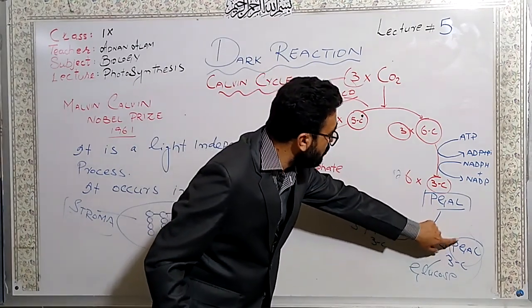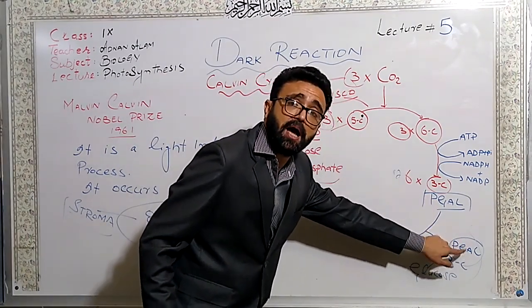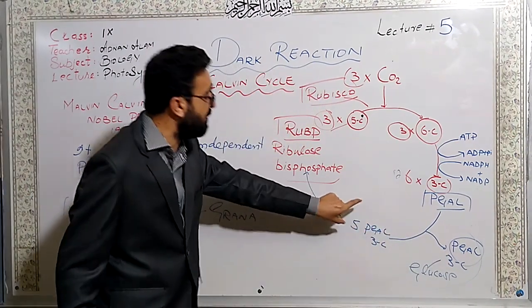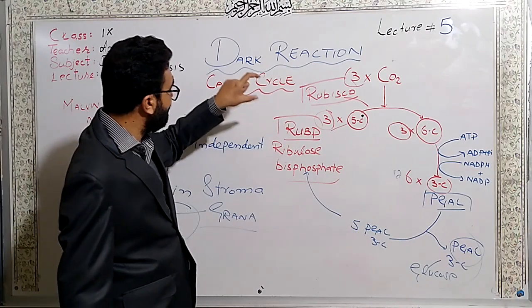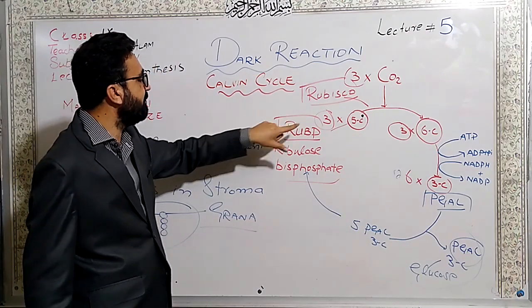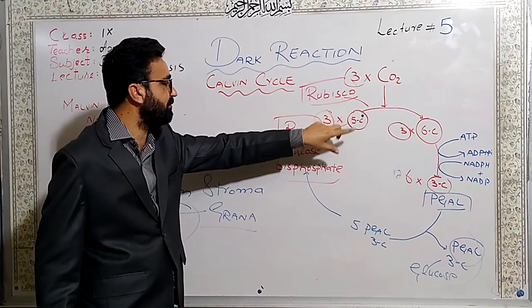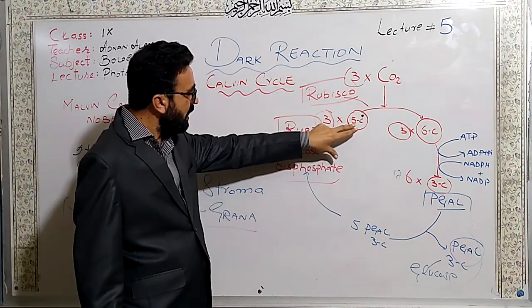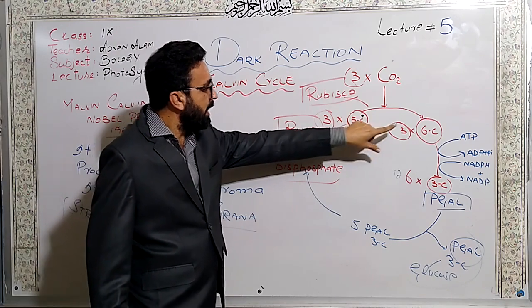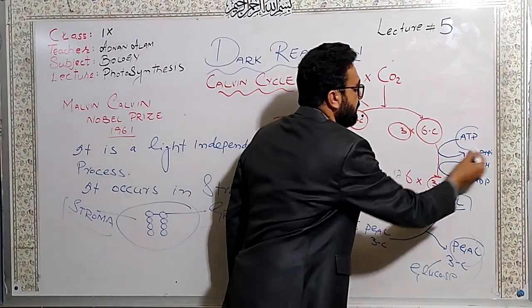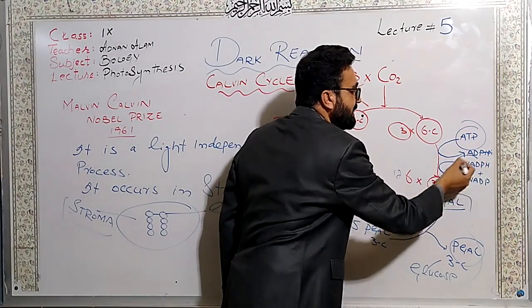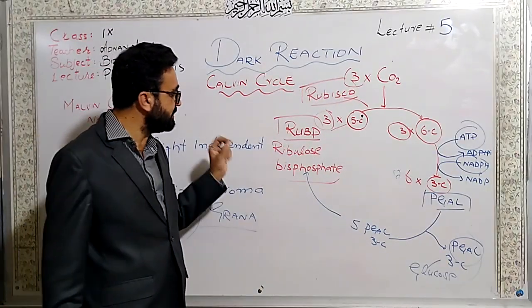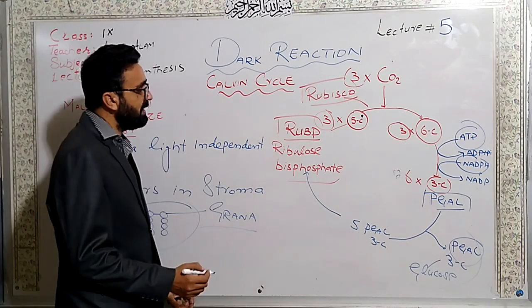So 2 molecules of PGAL combine to form the glucose, and the rest of the 10 molecules will form the 6 molecules of the RuBP. Here ATP is used, which is the product of the light reaction, and NADPH is used, which was the product of the light reaction.